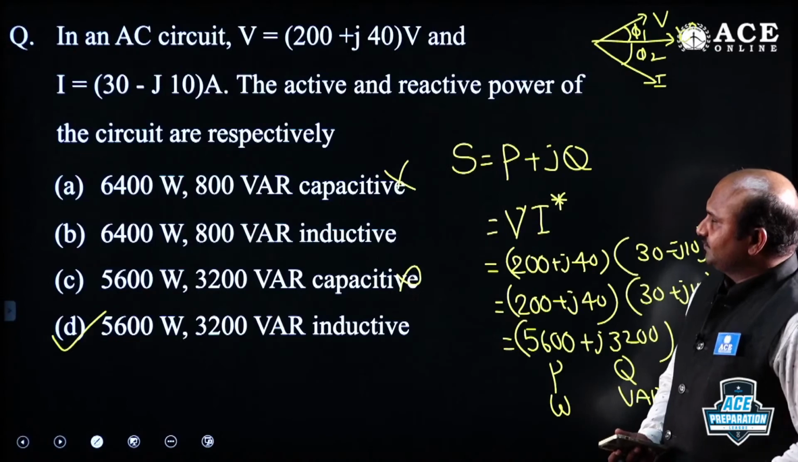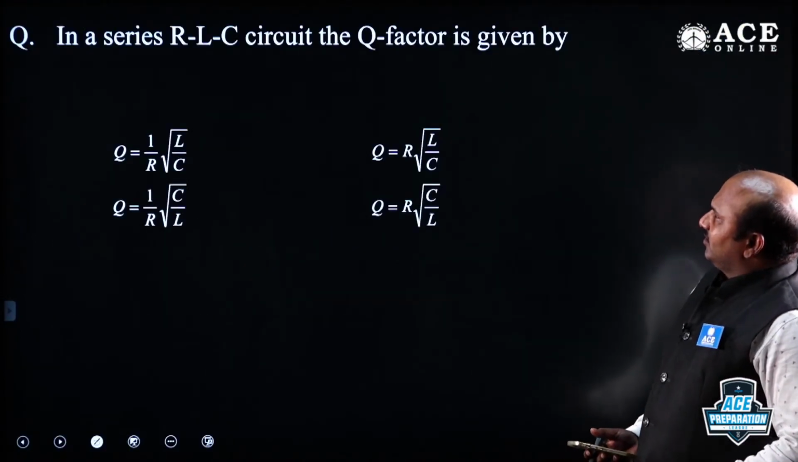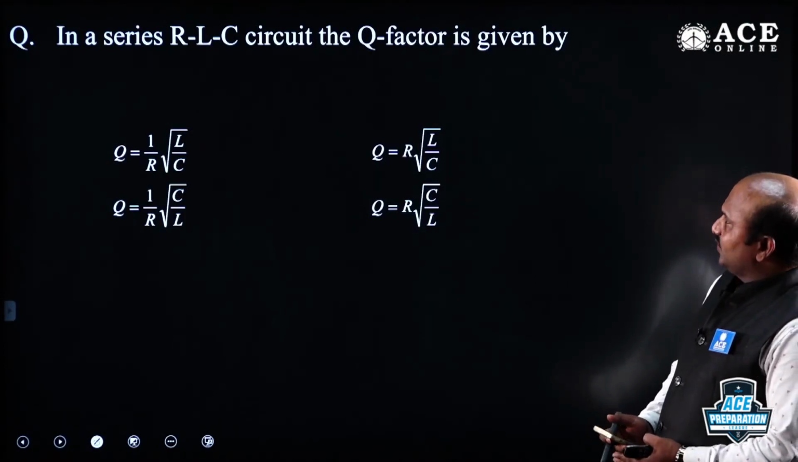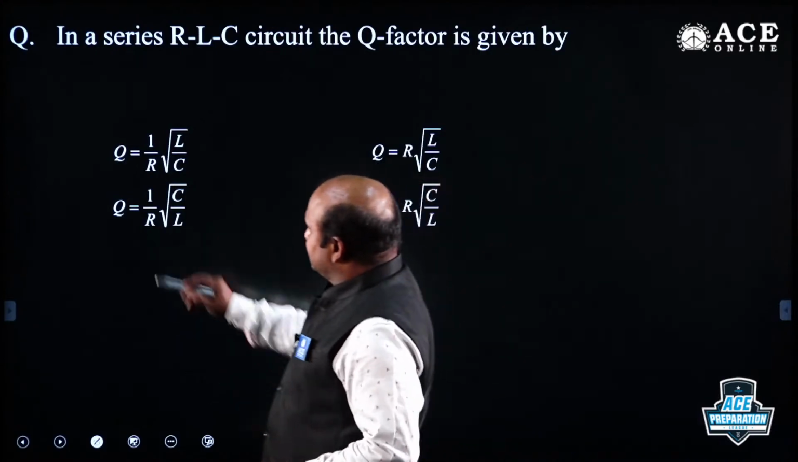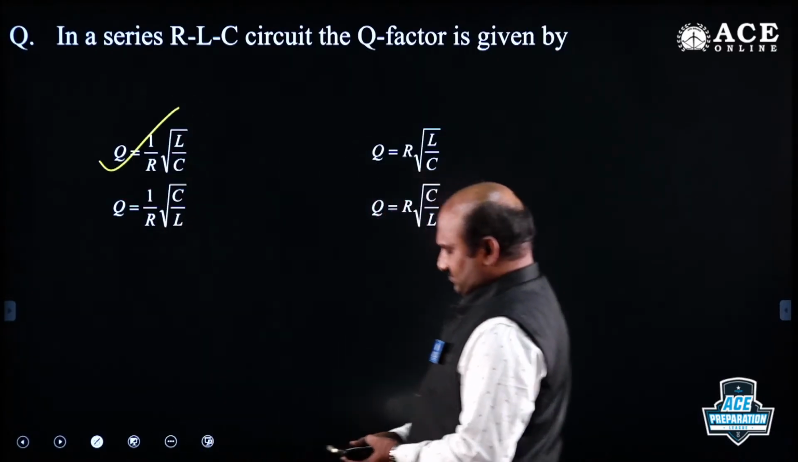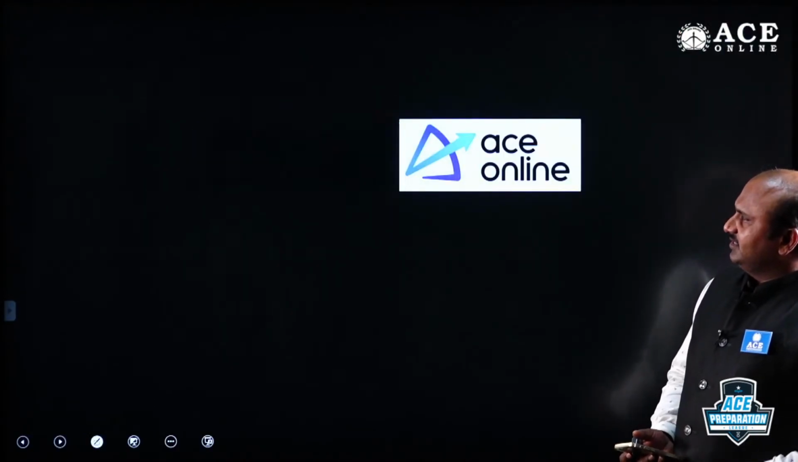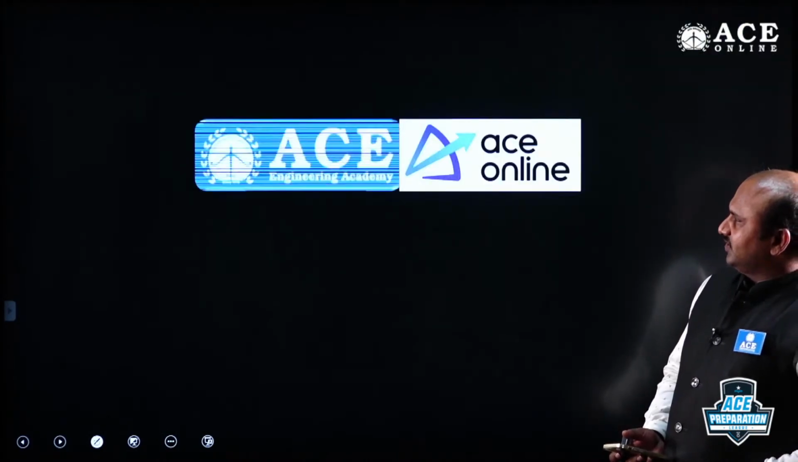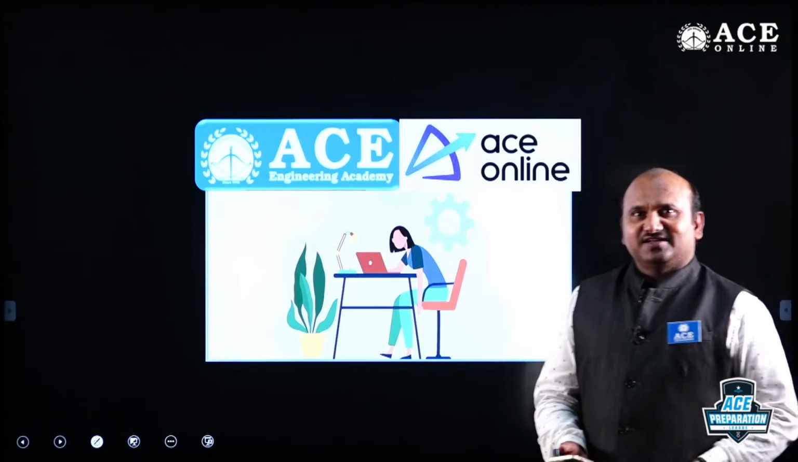Next one. Right, in a series RLC circuit the Q factor is given by. It's very simple, no? Series. This is the correct option. See how the questions were in the previous examinations. These are the questions, you can take it.